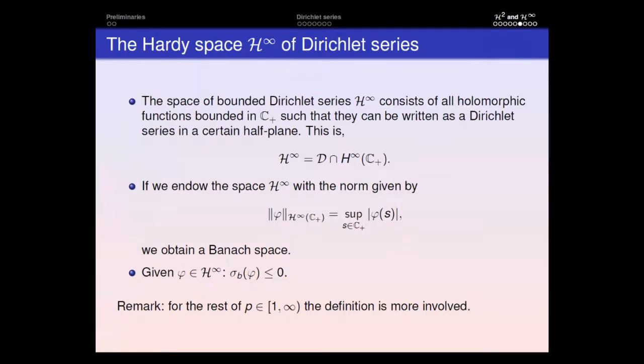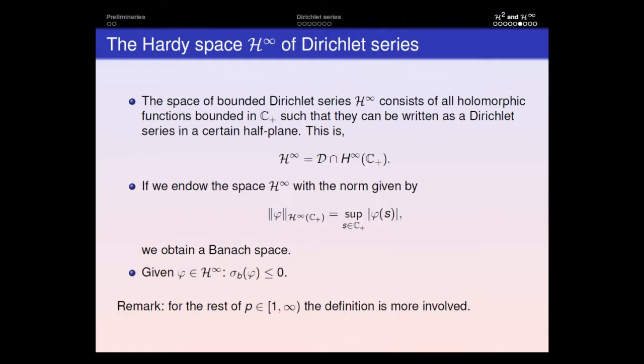The space H infinity consists of those analytic functions in the right half plane which happen to be bounded there, and which can also be written as a Dirichlet series. So those bounded analytic functions on the right half plane, which can also be written as Dirichlet series.